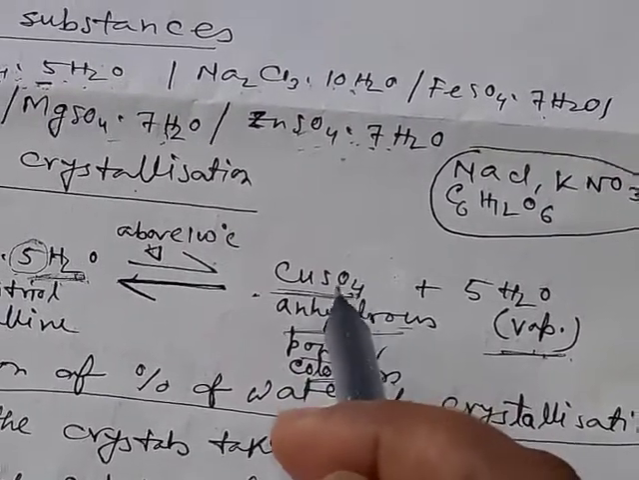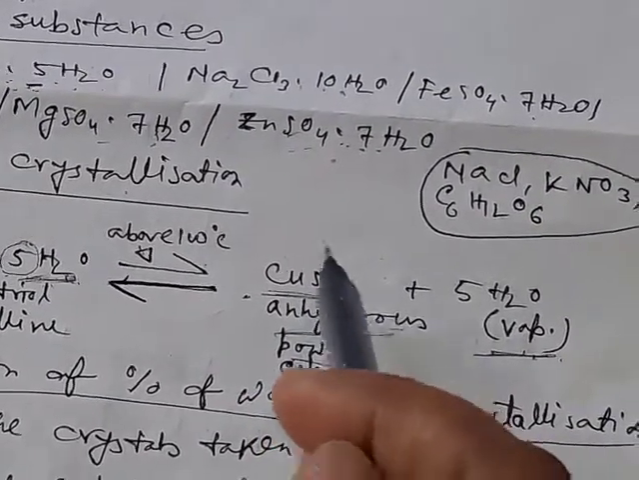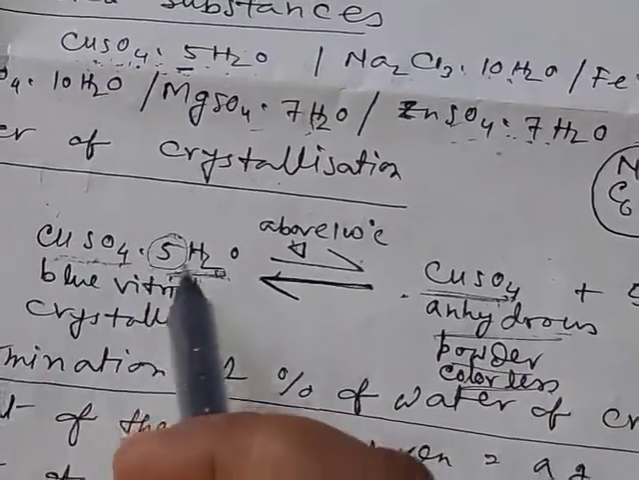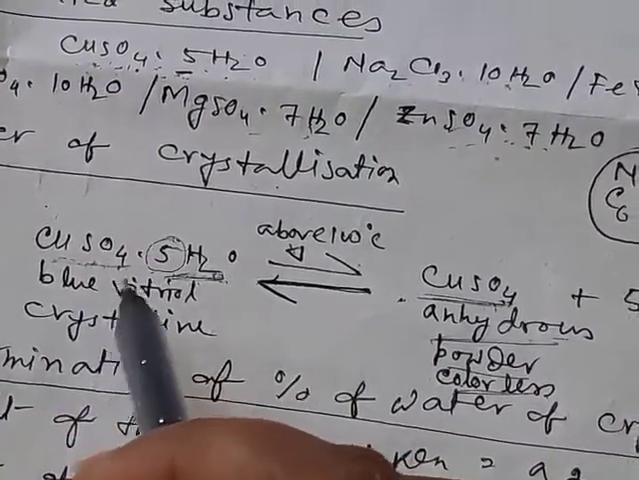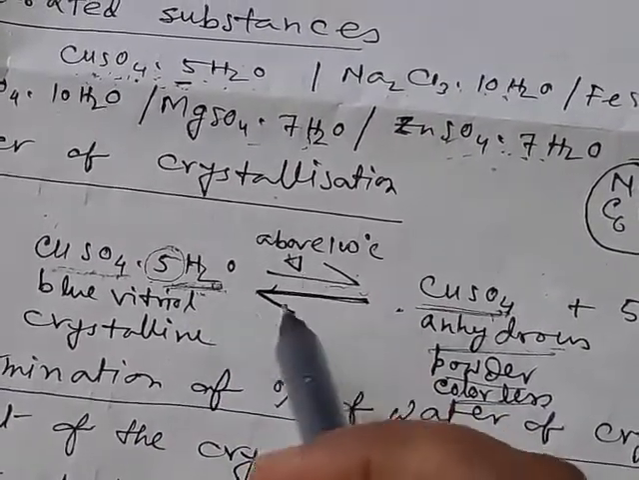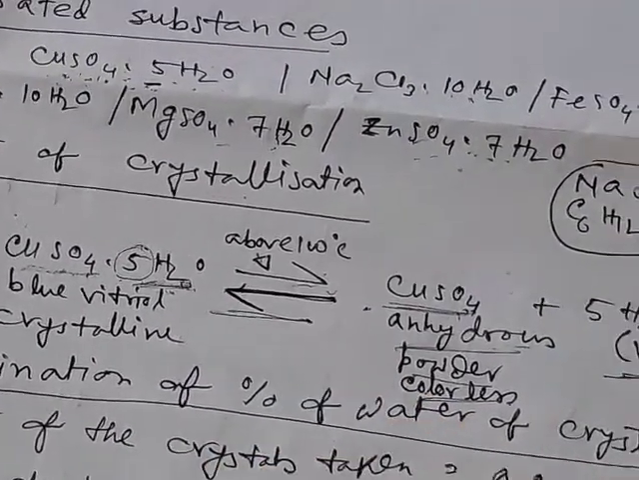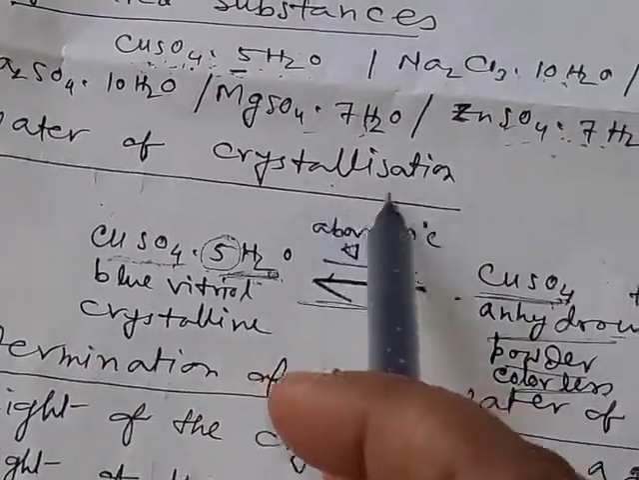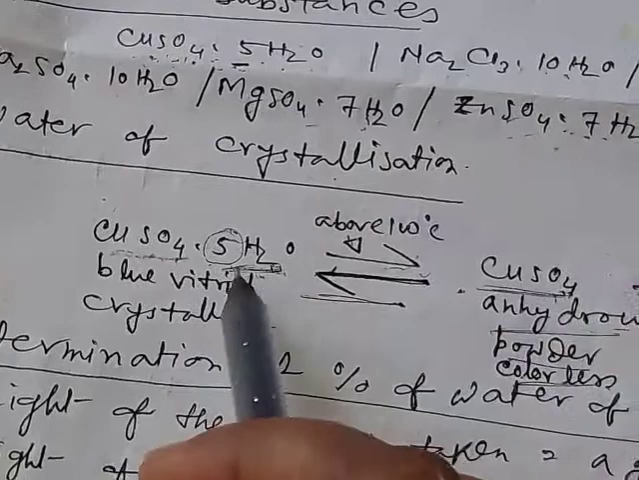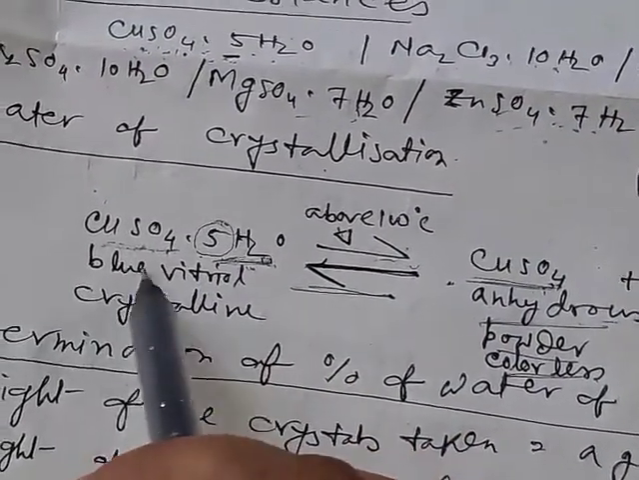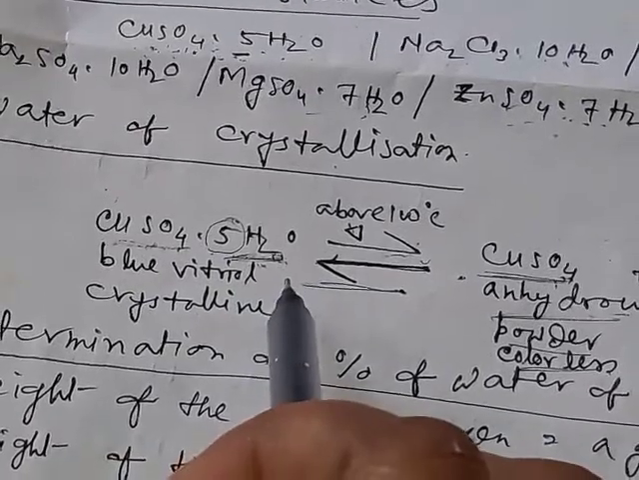So in the test tube we obtain anhydrous copper sulfate in powder form, which is white or colorless. Now if we add some water to this anhydrous copper sulfate, you will again get the hydrated copper sulfate, that is blue vitriol. That is, this procedure is reversible. These waters of crystallization are very important, as they give a definite shape to the crystals.